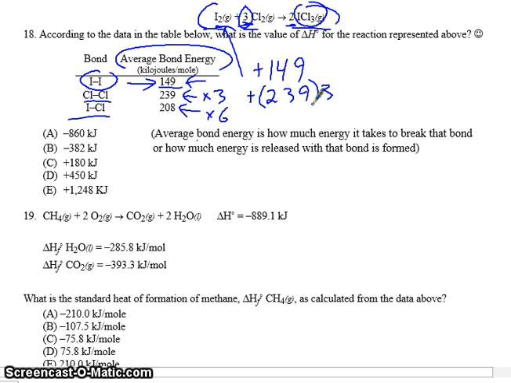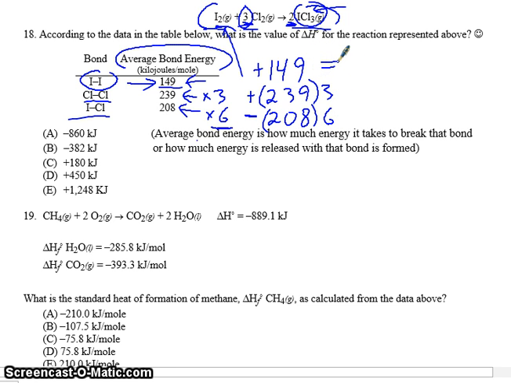This is positive again because anytime we break a bond, energy has to be absorbed. And then we said we are forming 6 ICl bonds. That's because we have 3 ICl bonds formed, but we have 2 molecules of it. So we've got 6 of these. This would be negative since we're forming a bond. Heat is released. So negative 208 times 6.